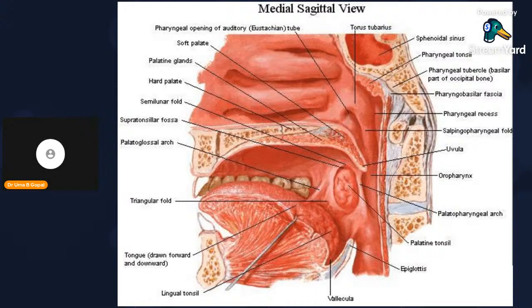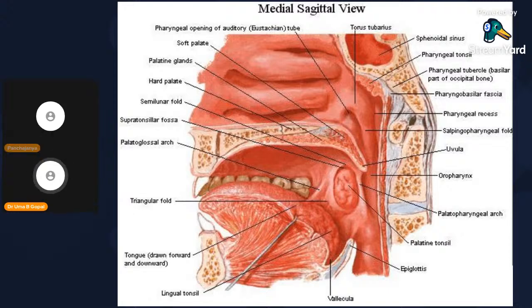This is the palatine tonsil. This is from the palate to the tongue, the palatoglossus muscle, and the fold of mucous membrane covering it. This is the fold of mucous membrane covering the palatopharyngeus muscle, and this is the auditory tube with the salpingopharyngeus muscle here. These are the turbinates lined by the mucous membrane, called the concha.